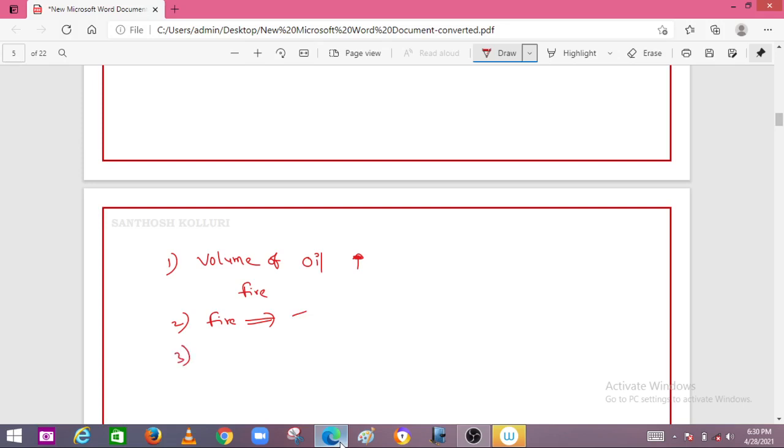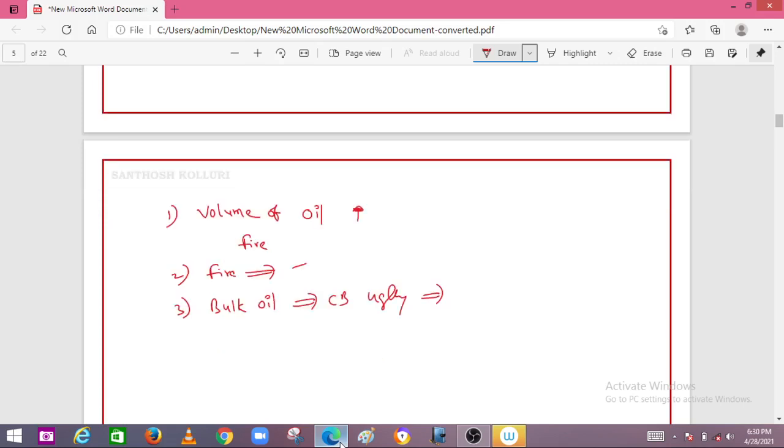And the third one is that because of the bulk oil, the circuit breaker will look ugly, because the oil has the property of catching dust. You have to maintain it regularly, otherwise the circuit breaker will look ugly. That is one of the drawbacks we can consider.